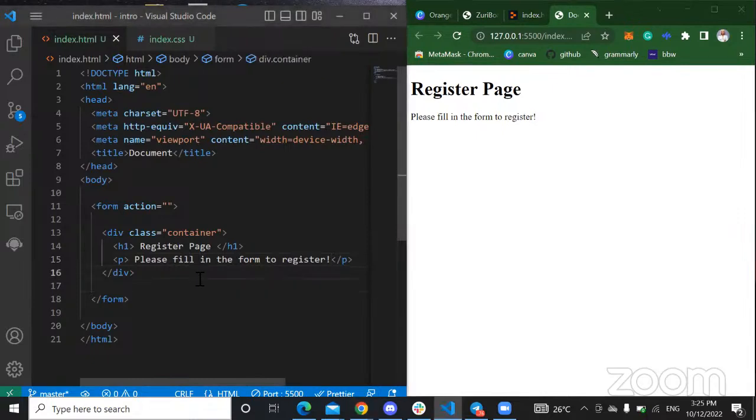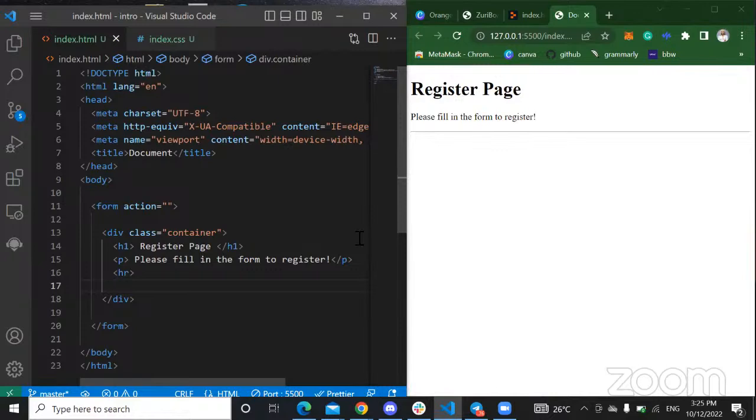So after this now, I've told the person what to do. What next? There has to be somewhere to put in something, right? There has to be somewhere to put in the details of the person. So I'm just going to put in an hr here. Let's have a line. So we have a line right there.